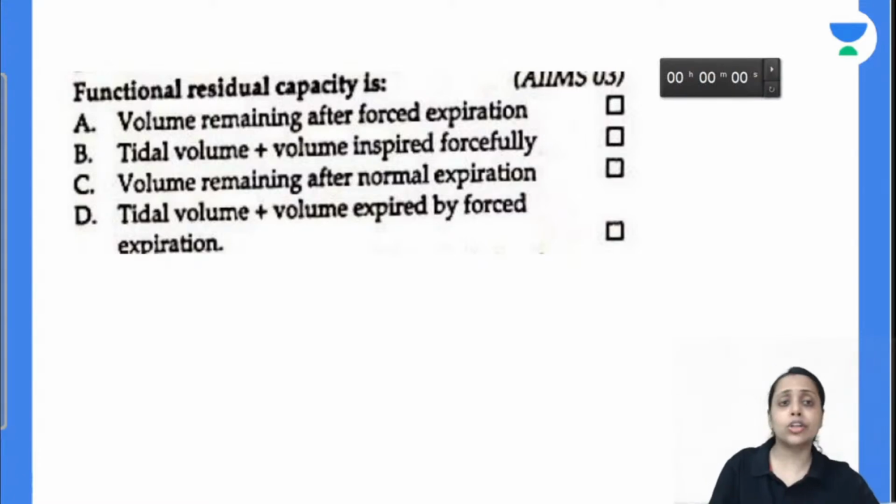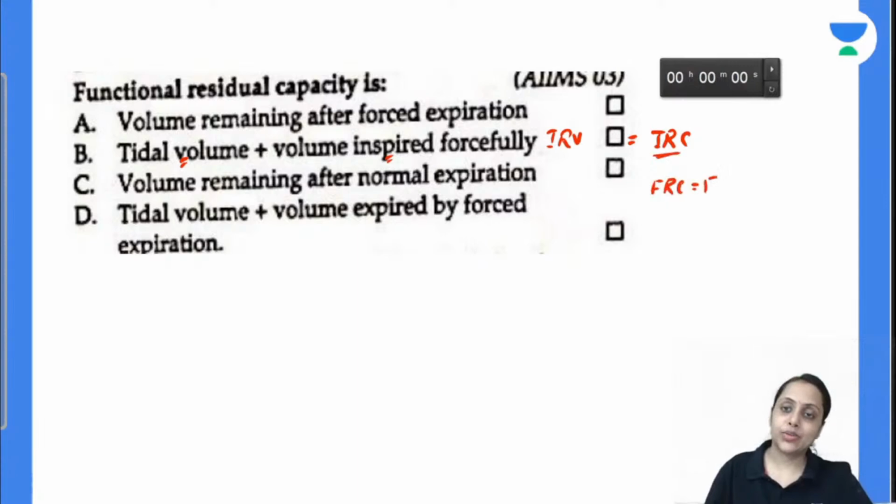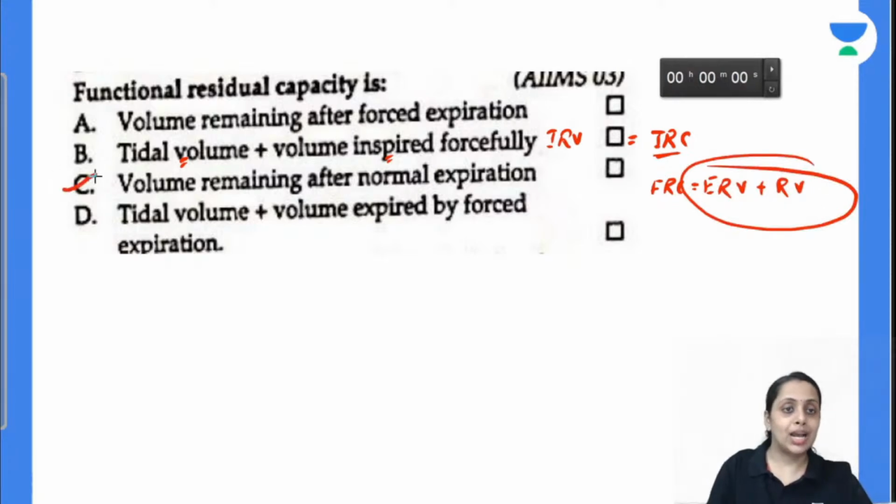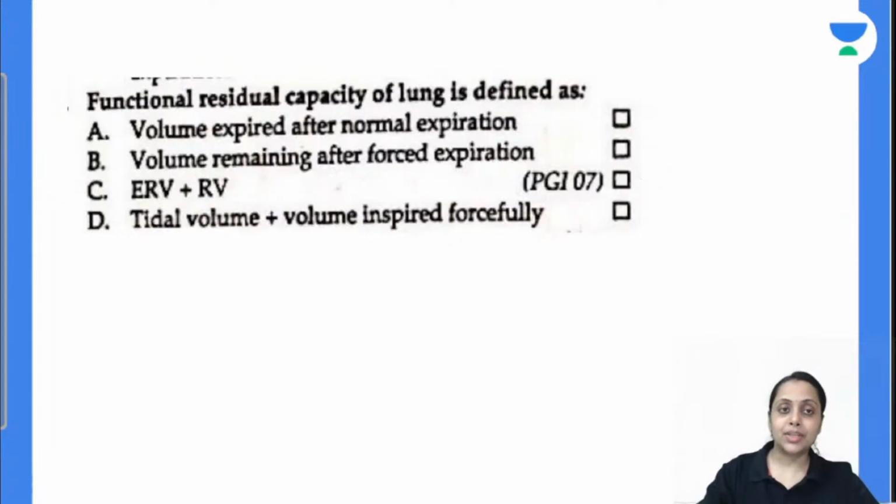No, it is not B. Tidal volume plus volume inspired forcefully, that is inspiratory reserve volume, so this is inspiratory capacity, not the FRC. FRC is our expiratory reserve volume plus our residual volume. So this is the volume that is remaining in our lung after normal expiration. So answer is C.